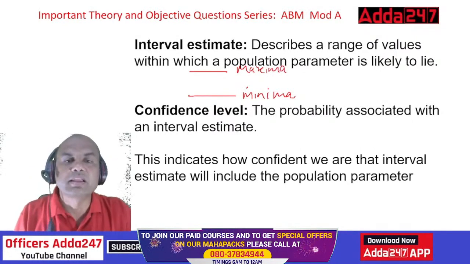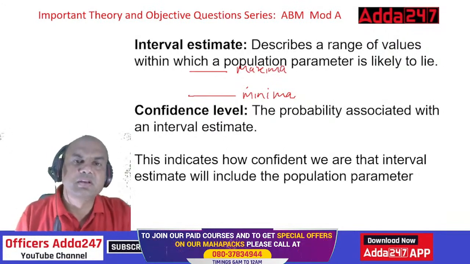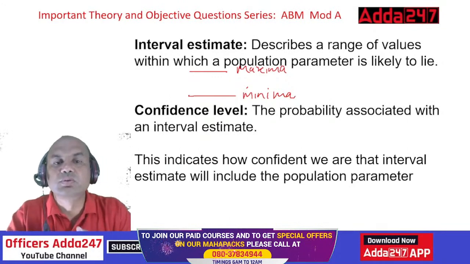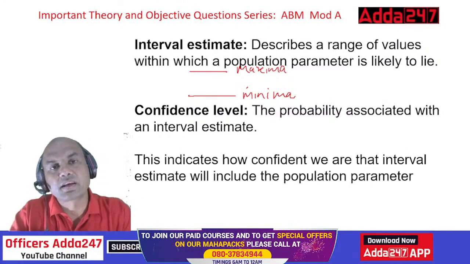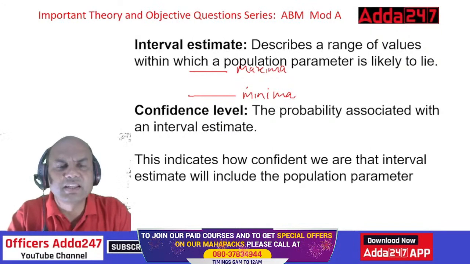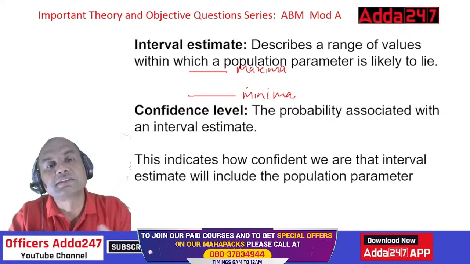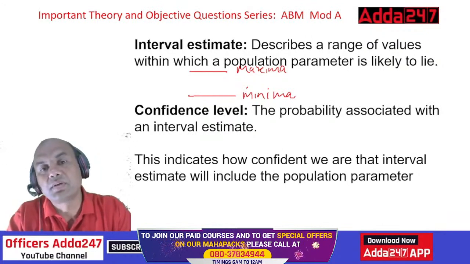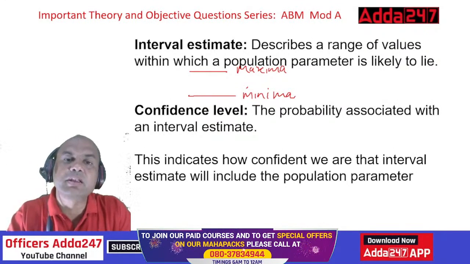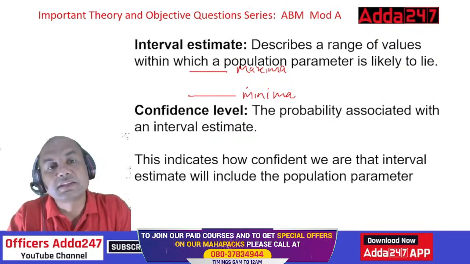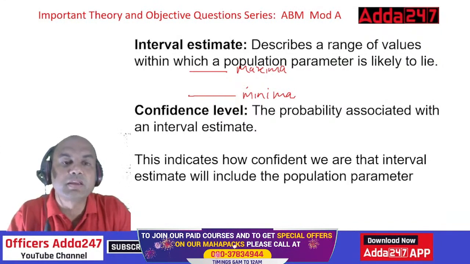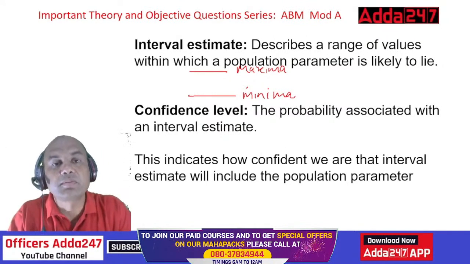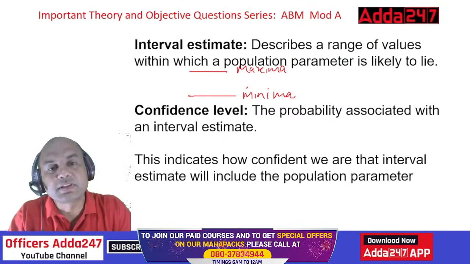For example, what will be the score of the Indian cricket team in the coming World Cup? Can anyone tell me that strictly? If it's a T20, it can be 185, or 120, or 80, or 87.